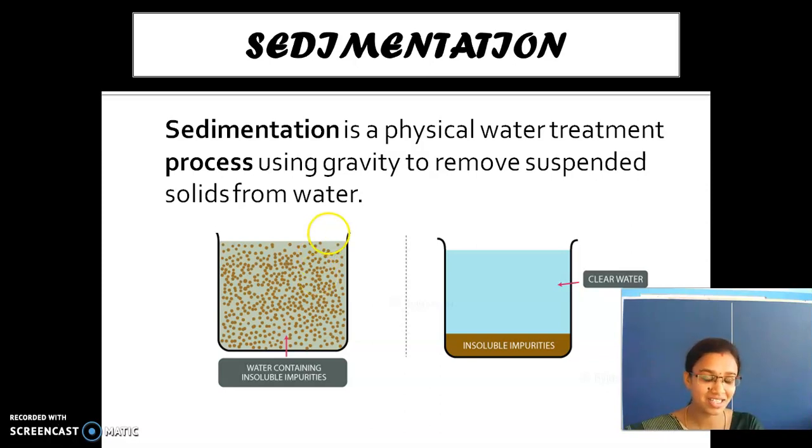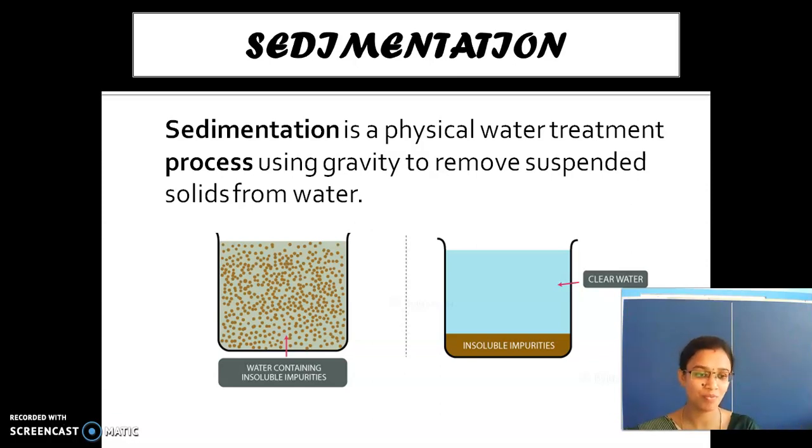After some time we are able to see clean water, and these insoluble impurities settle down.